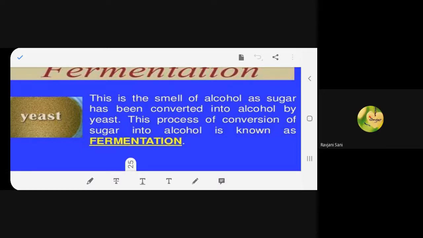This is the smell of alcohol as sugar has been converted into alcohol by yeast. This process of conversion of sugar into alcohol is known as fermentation. All of you agree? Do you think I need to explain anything?